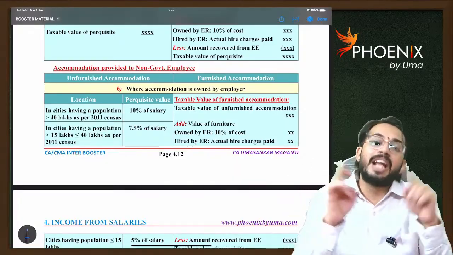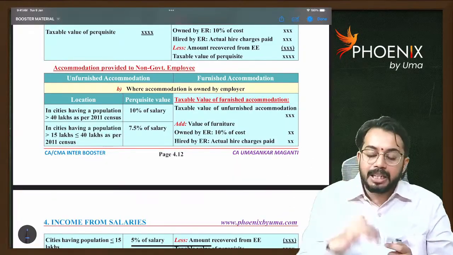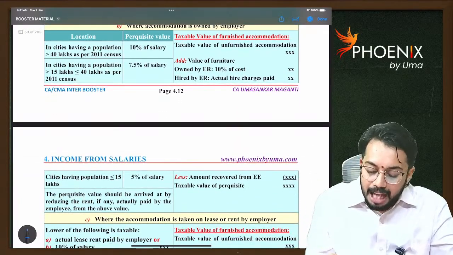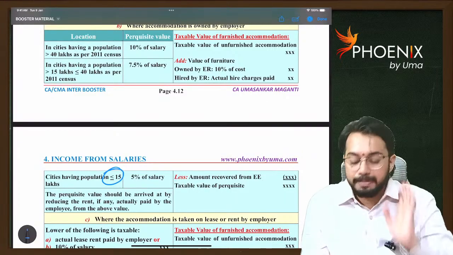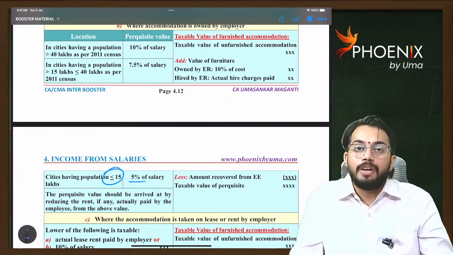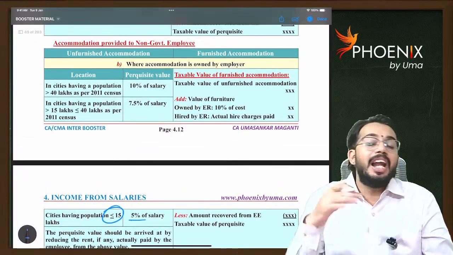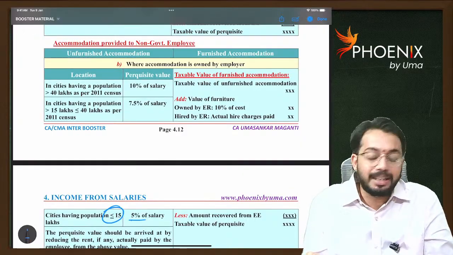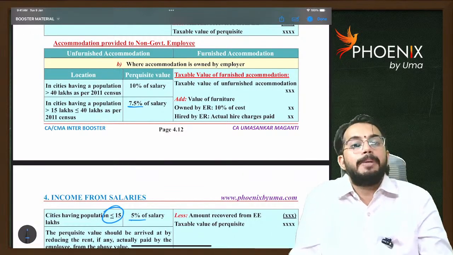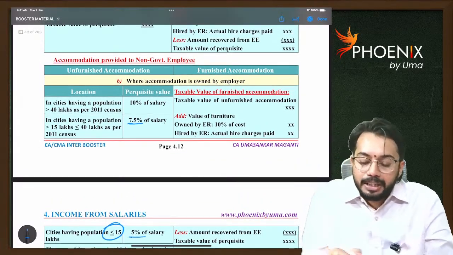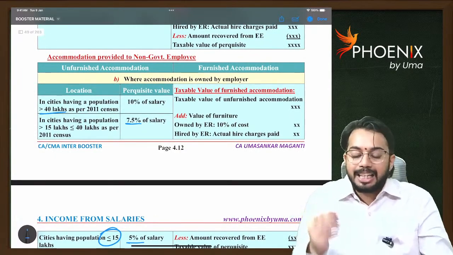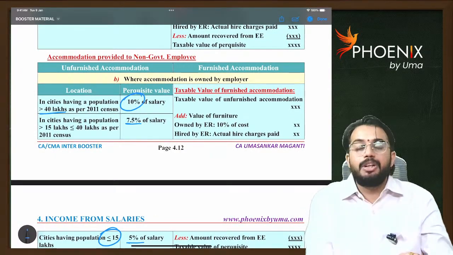If population is less than or equal to 15 lakhs, then taxable value is equal to 5% of salary. If population is greater than 15 lakhs up to 40 lakhs, taxable value is 7.5% of salary. If population is greater than 40 lakhs, then taxable value is equal to 10% of salary.